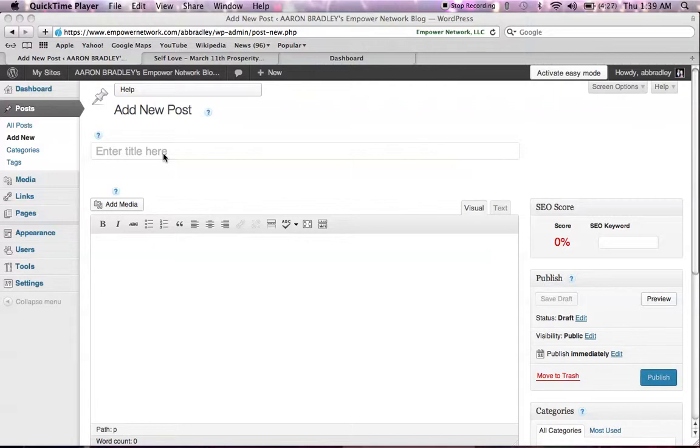Now what you're going to do is just go ahead and log into your empowernetwork.com and click log in and start blogging, and then you'll come to this right here. Now you're just going to go ahead and create add new post.